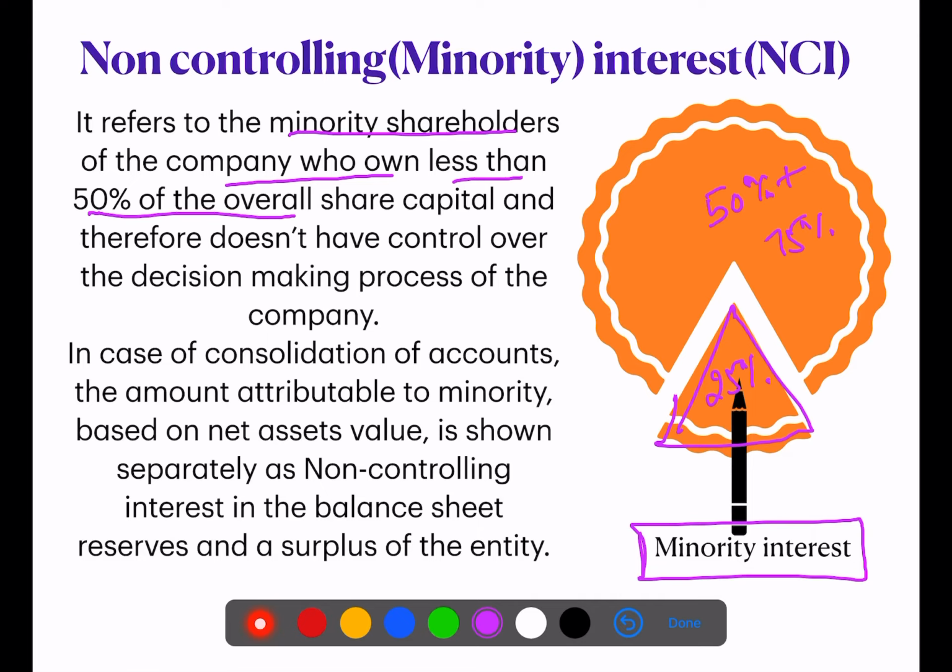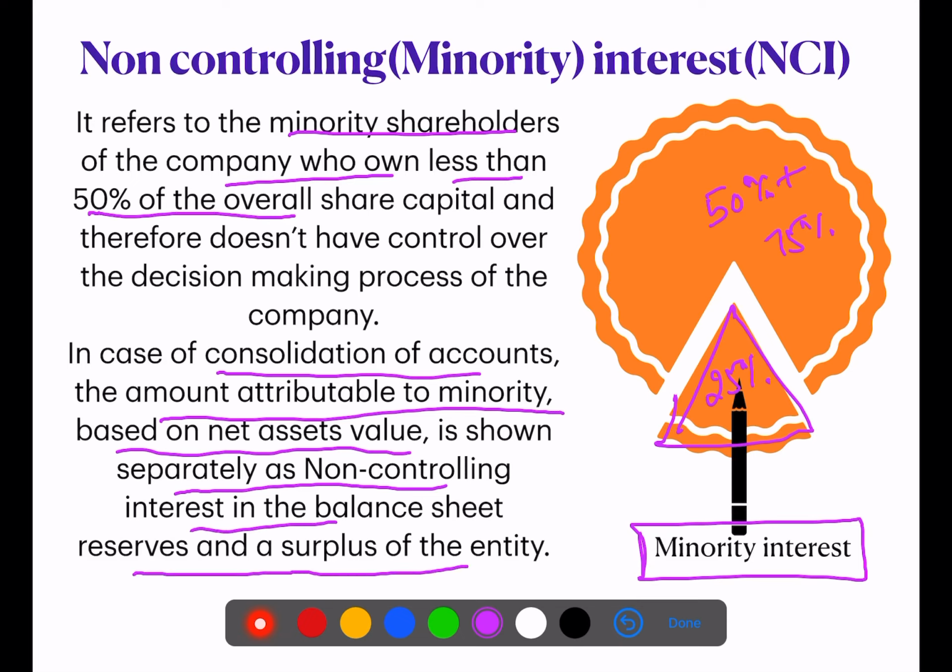Generally, in publicly traded companies, mostly the shareholders are minority shareholders. They don't have any control over the decision making process of the company. In case of consolidation of accounts, the amount attributable to minority based on net asset value is shown separately as non-controlling interest in the balance sheet, reserve and surplus of the entity.